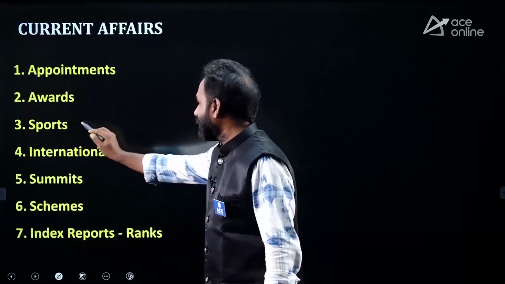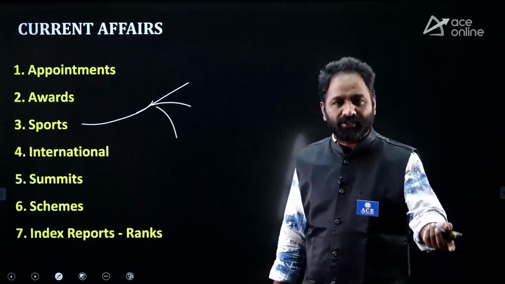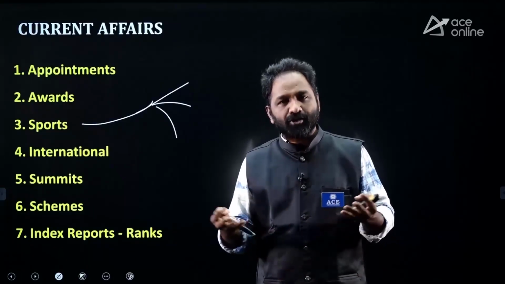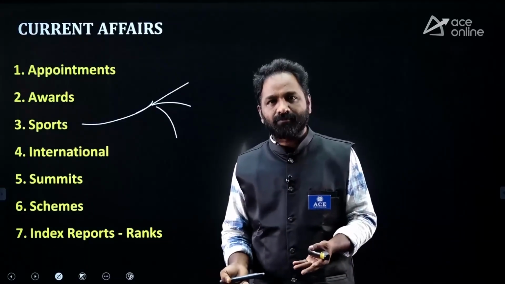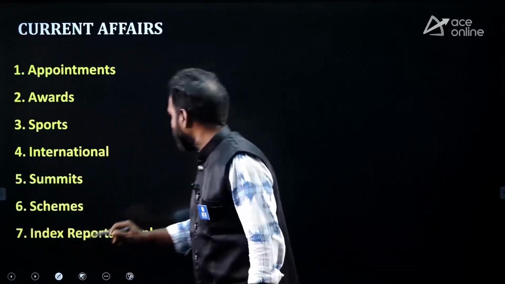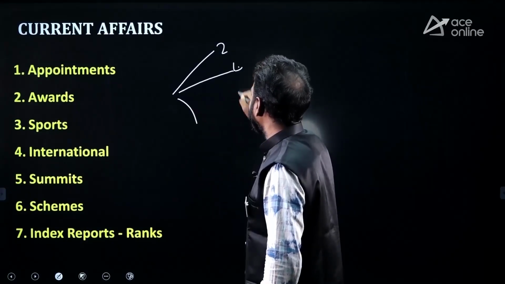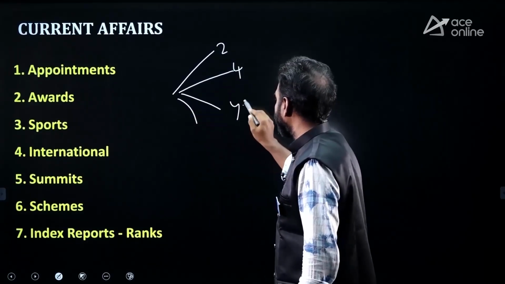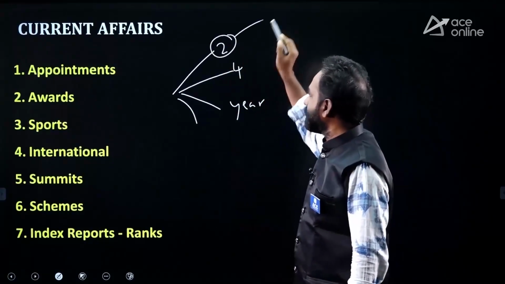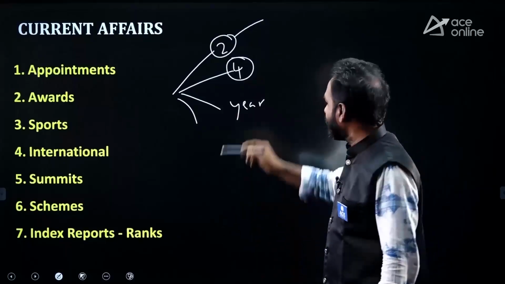And come to sports also. Sports does not mean only cricket. We have tennis. Recently our young Indian, an 18 year old boy, won the world chess champion title. Everybody knows that. There are two types of sports you have to consider here. Some sports happen every 2 years, for example the T20 World Cup. Some sports happen every 4 years.